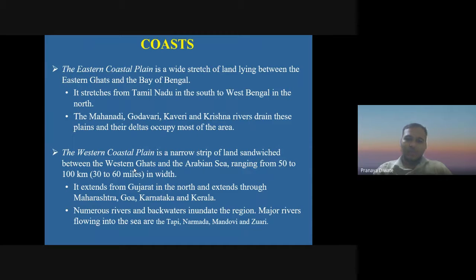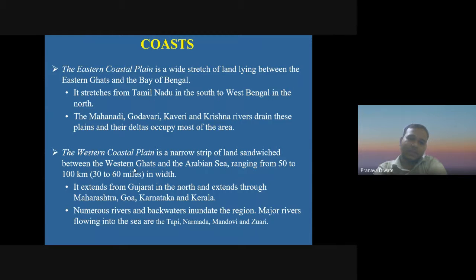The western coastal plain is a very narrow strip of land sandwiched between the Western Ghats and the Arabian Sea. It ranges from 50 kilometers to 100 kilometers in width. It extends from Gujarat in the north through Maharashtra, Goa, Karnataka, and Kerala.